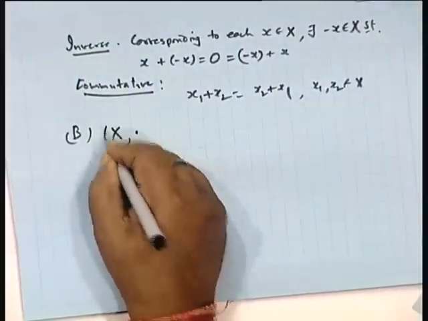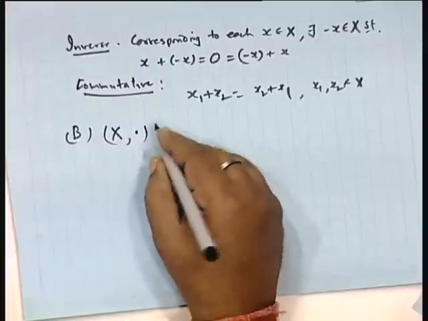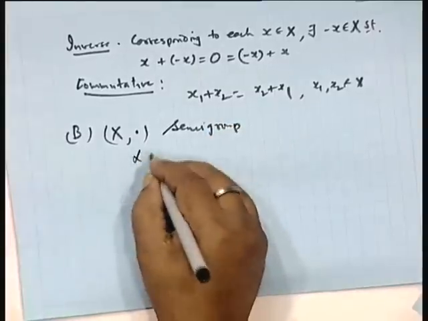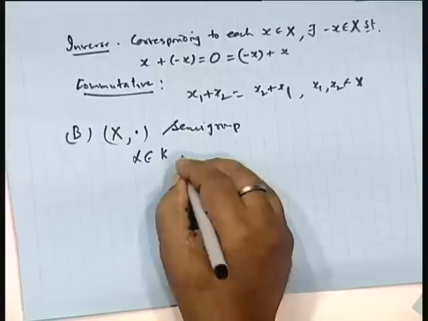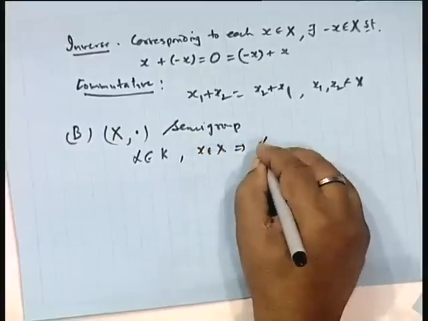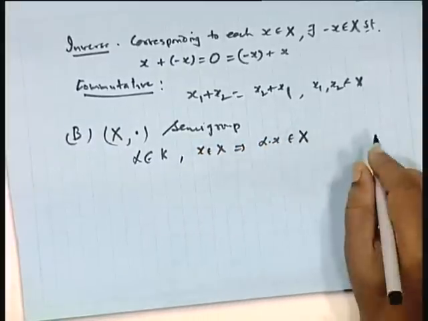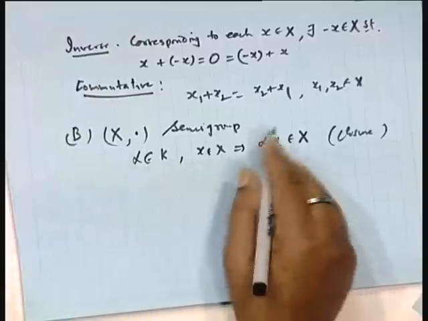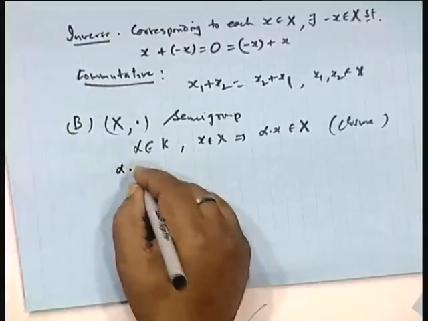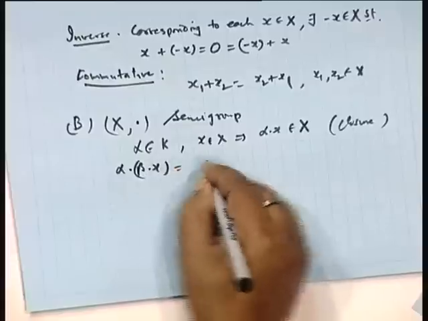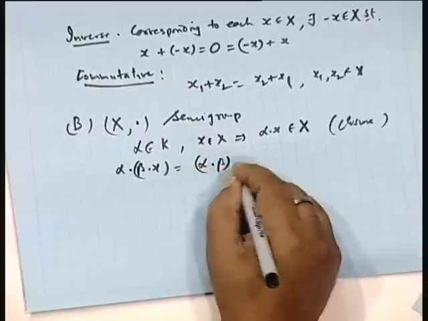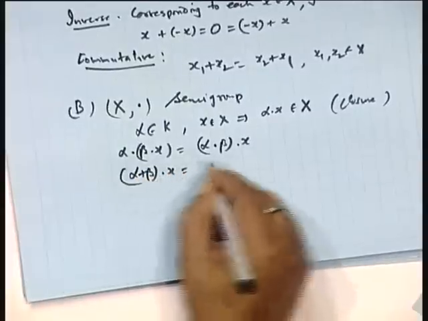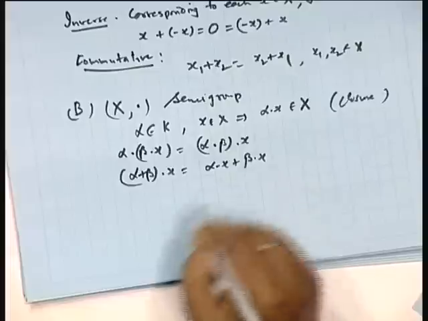X with respect to multiplication, this is scalar multiplication, is a semigroup. That is, if alpha belongs to the field K of scalars and x belongs to X, then alpha dot x must be a point of X. This is the closure property for scalar multiplication. Then alpha dot (beta dot x) is equal to (alpha dot beta) dot x. Then (alpha plus beta) dot x is alpha dot x plus beta dot x.